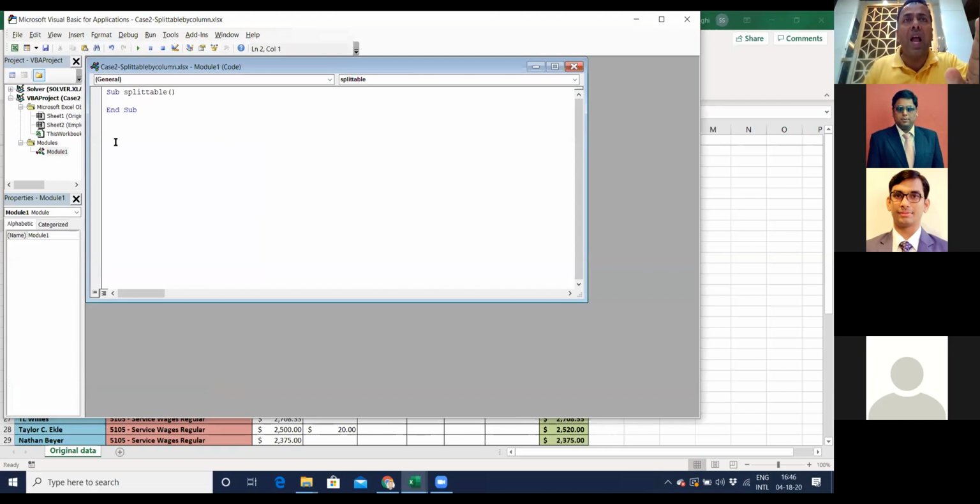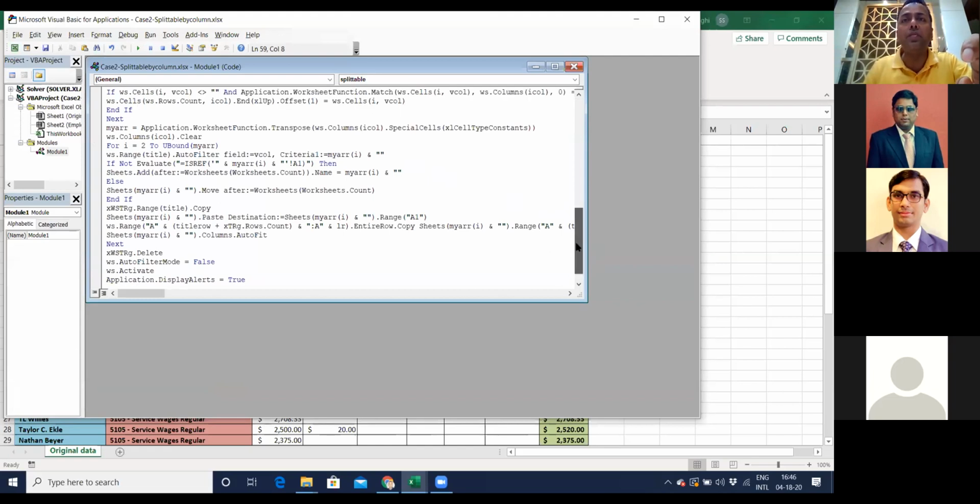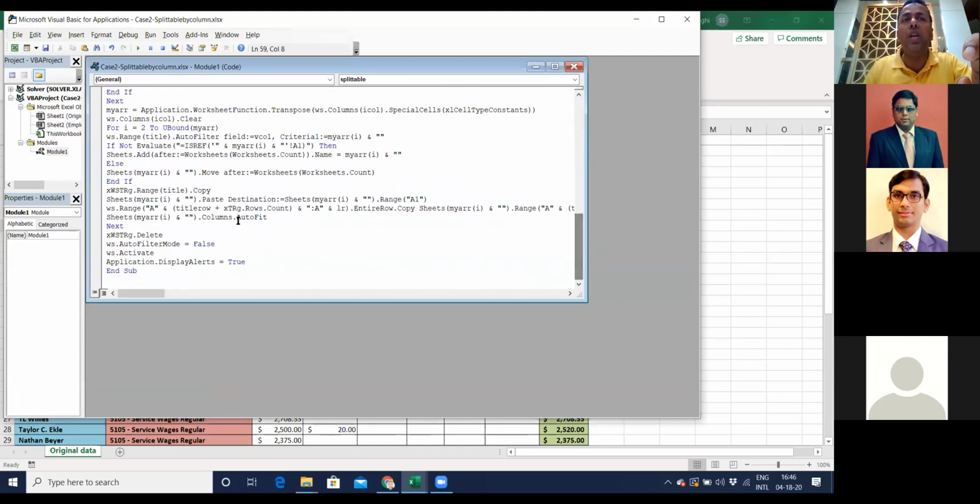Now it comes with a blank screen of VBA code with an editor. I don't need to get intimidated with this. I just delete this and copy the code which I have written. Now simply paste the code which I have copied over here.